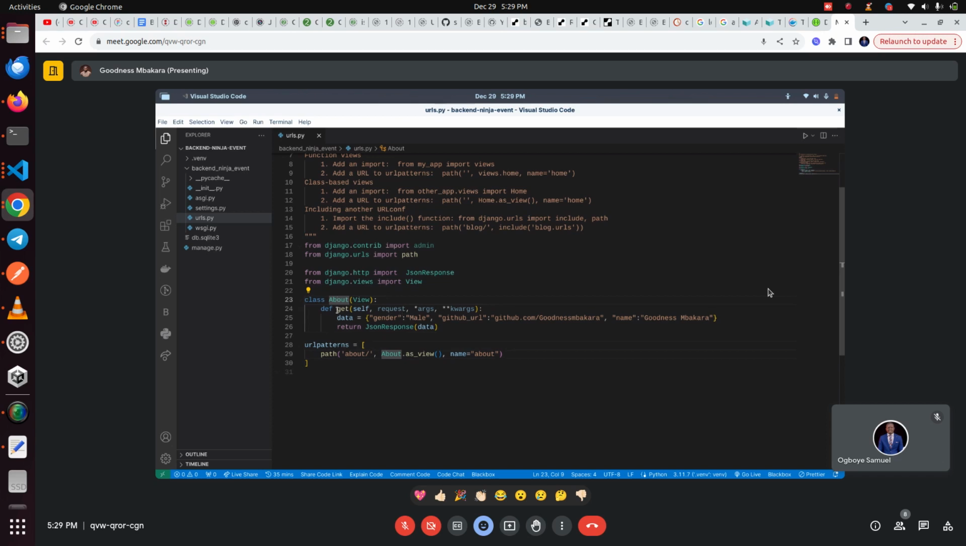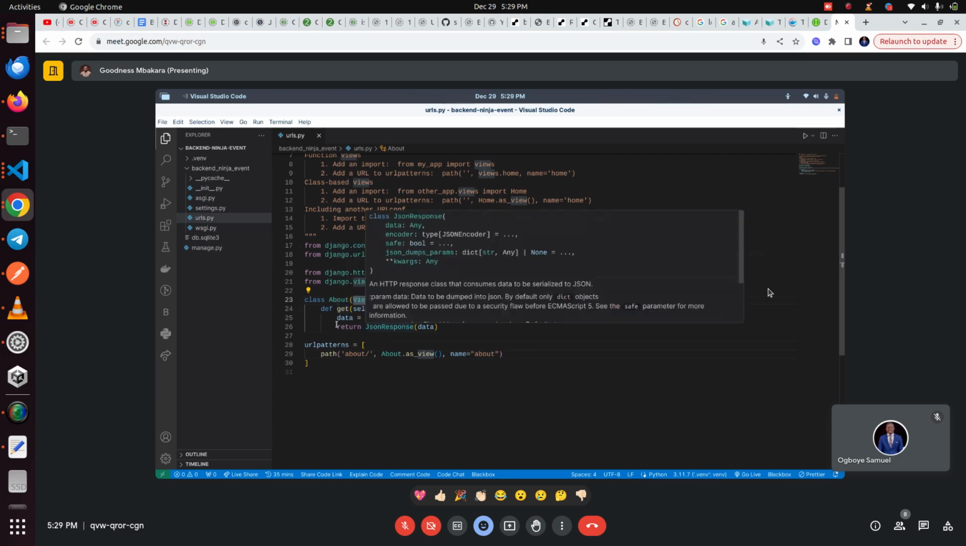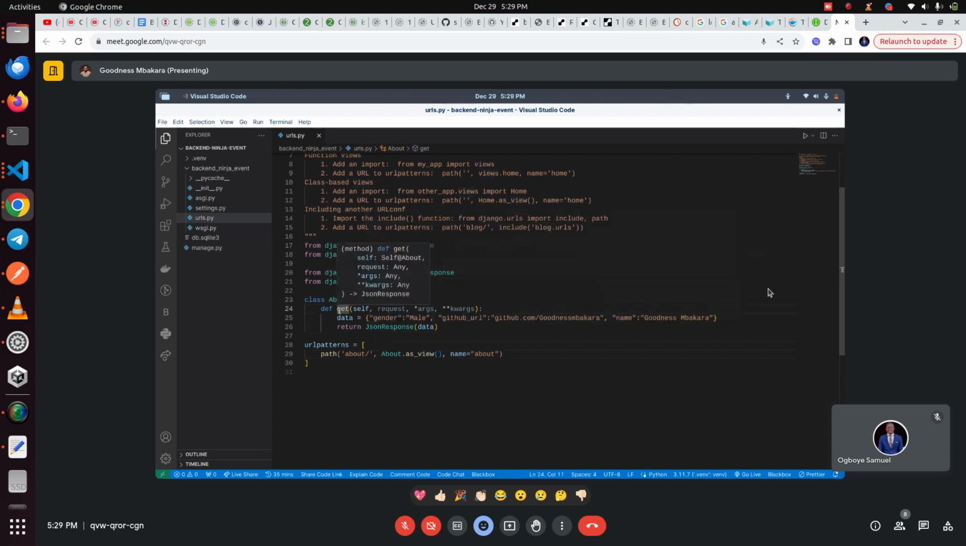What does about say? About inherits the view function that is already pre-written by Django. And then we define our custom get method. So we are saying when a get method is sent to this view, or this endpoint, when the get method is called, return this data as a JSON response. So what is the data? The data is gender, male, GitHub URL, which is this.